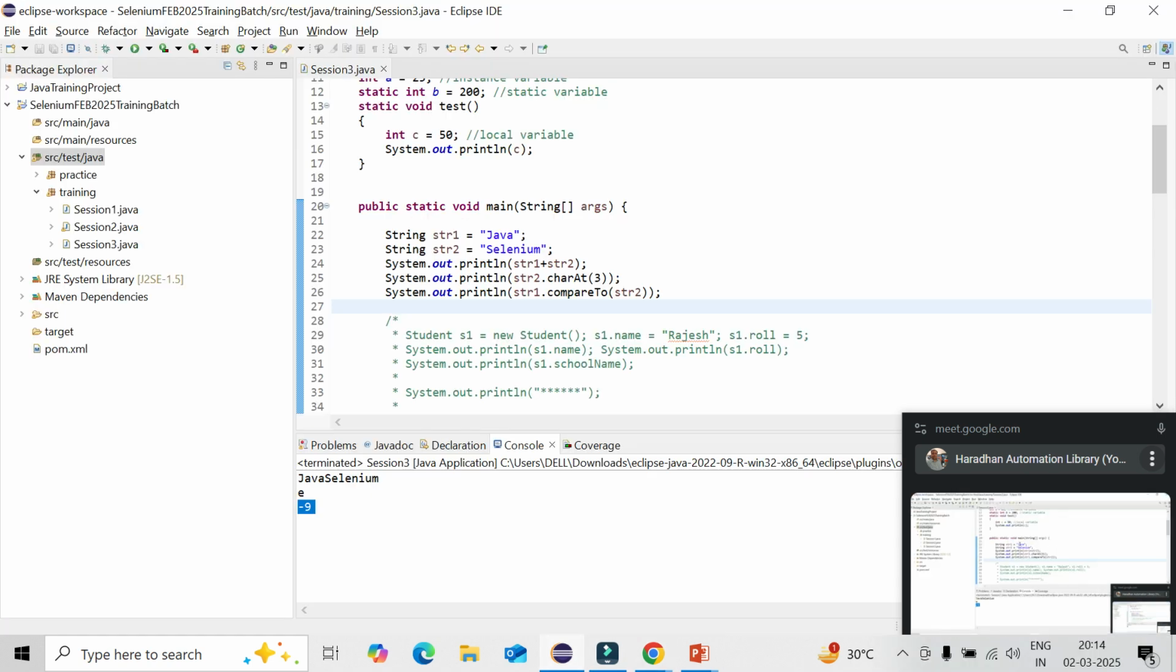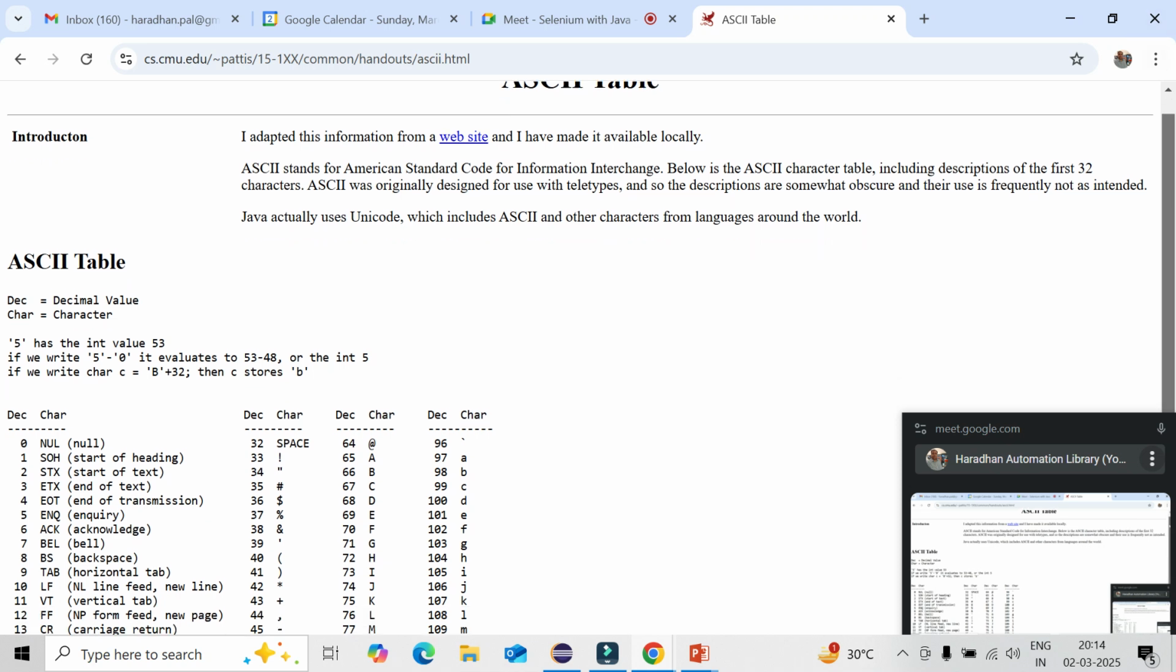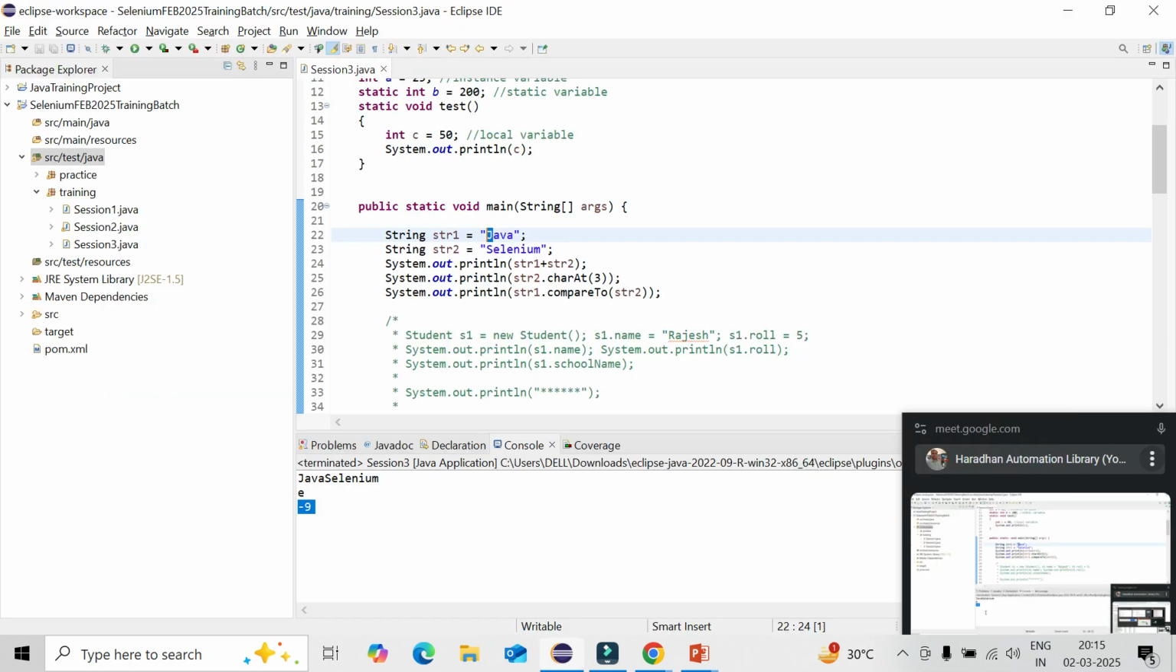What is the first word of the string 1 Java? J. What is the second word of string 2? S. So what is the ASCII value of J? So capital J, right? What is the ASCII value of J? Is 74. Capital J, smaller J is 106, and capital S, what is the ASCII value? 83. So 74 minus 83, what is that? -9, right? Okay, so that is the reason it is coming as -9.